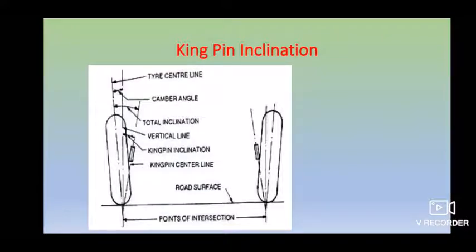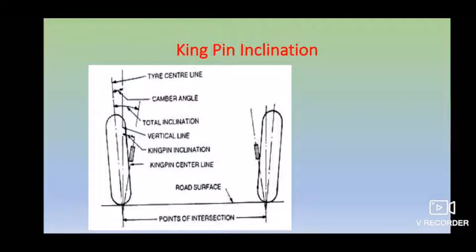And next is the tractive force which acts on your kingpin axis, or the road resisting force, which will also be offset with the help of your kingpin inclination. Another important point is that in the center point steering condition, the length of your spring would cause your point of intersection to move above or below, and this is also avoided with the help of kingpin inclination. So these are all the effects of your kingpin inclination.